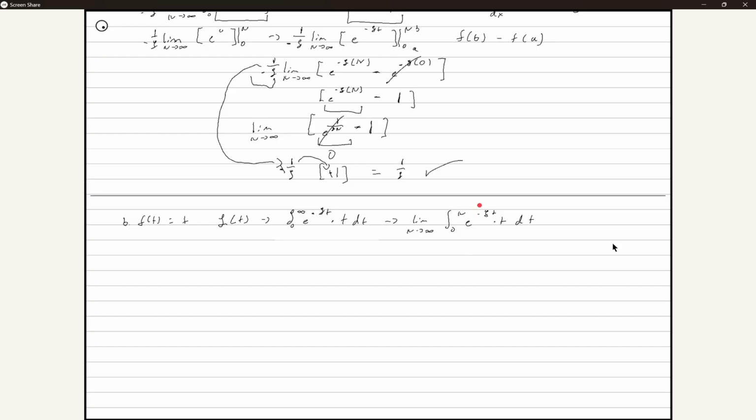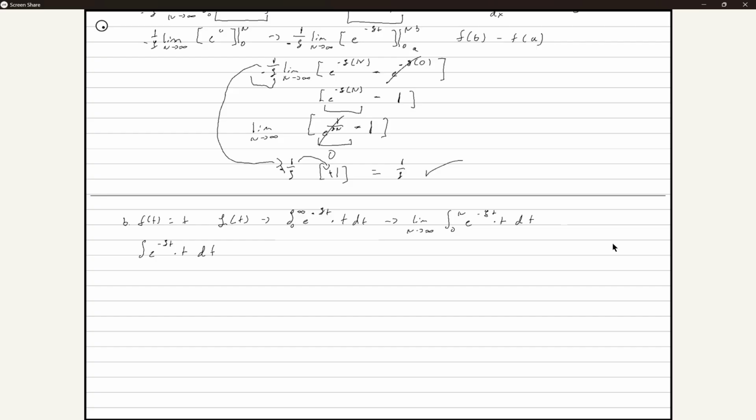Honestly, a good way of doing this is to just ignore all the complicated stuff, okay? I know back then we left this in, but let's ignore it for a second. We're going to leave this by the corner over here, and just worry about this integral right in the middle. So let's find the integral of e to the negative s t times t real quickly.